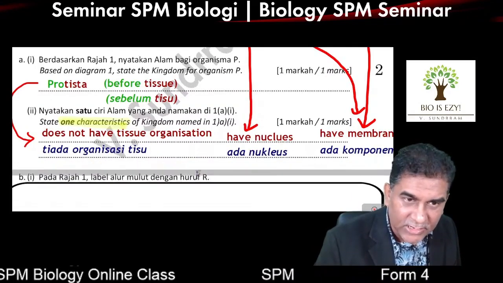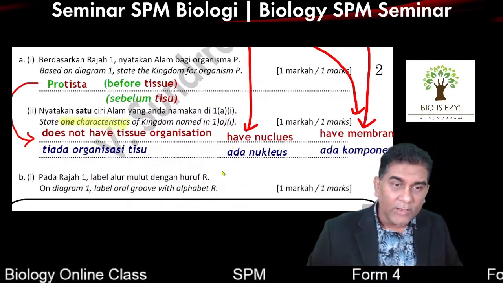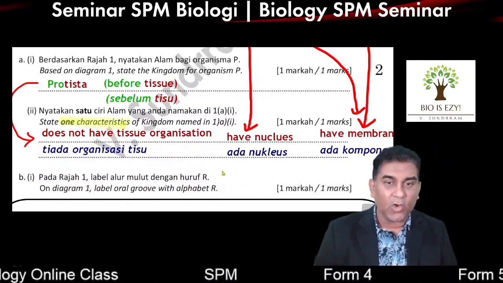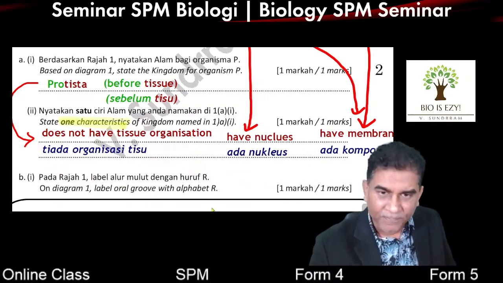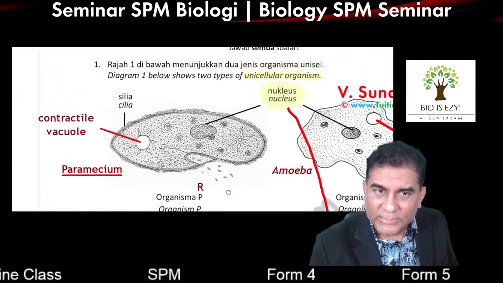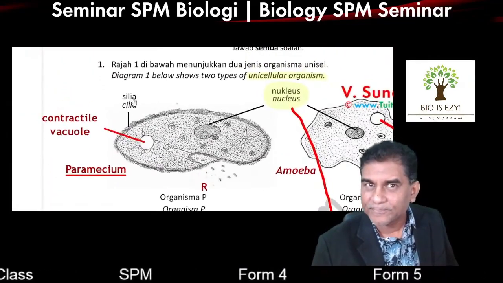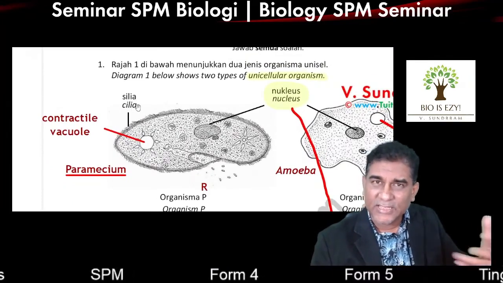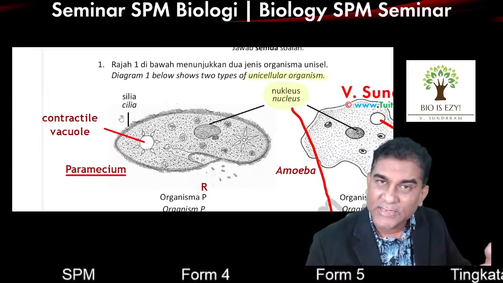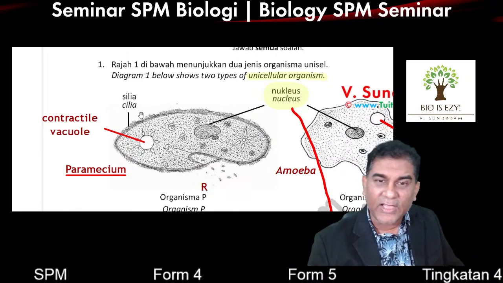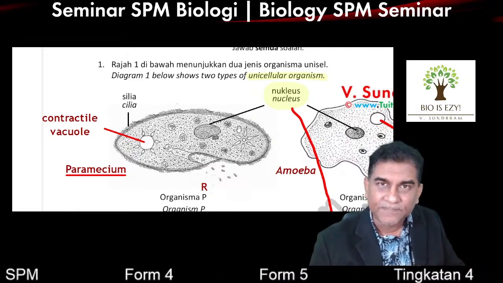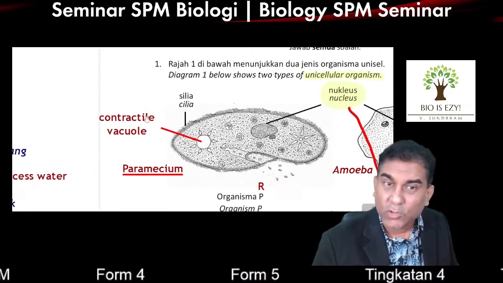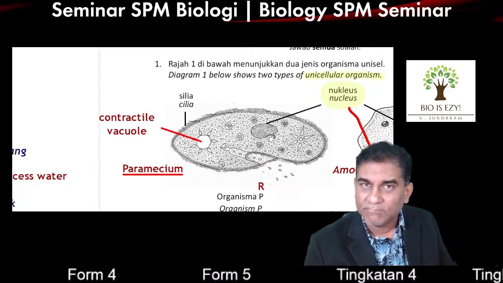Okay, the next question I have here. On diagram 1, label the oral groove with alphabet R. So I can ask you to label cilia. I already labeled it, because cilia is easy. If I ask you to label cilia, it's too easy. If I ask you to label the nucleus, easy. If I ask you to label the contractile vacuole, also easy.